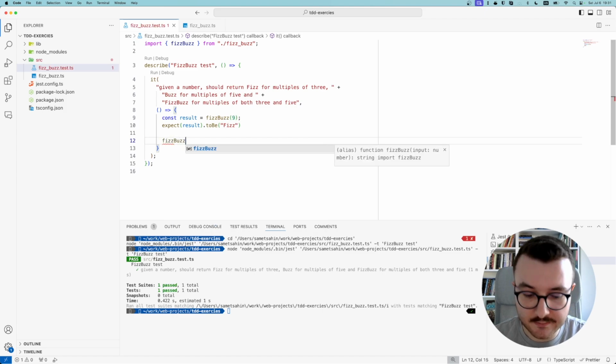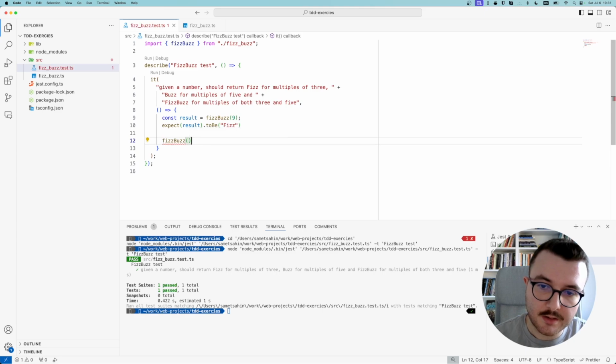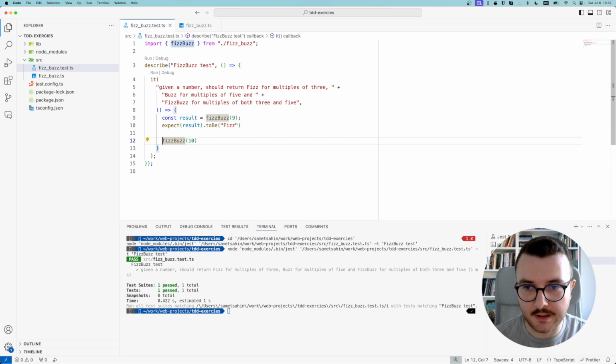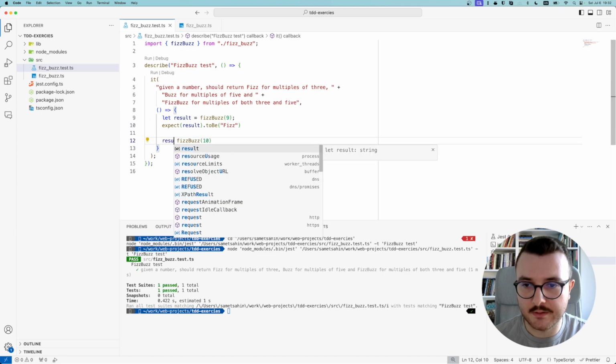FizzBuzz is supposed to, this time we can provide 10. Let's have the result, I'll make this let so that I can reassign.